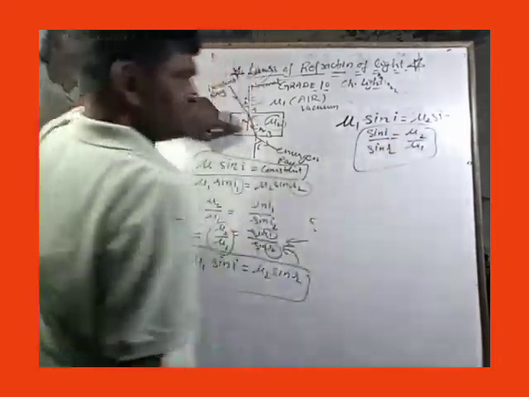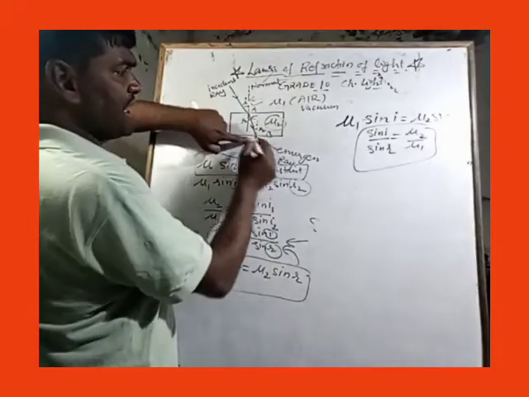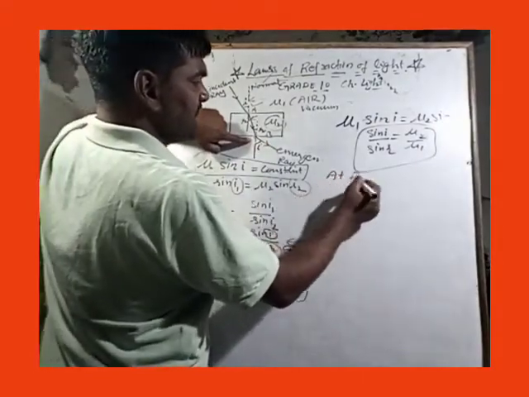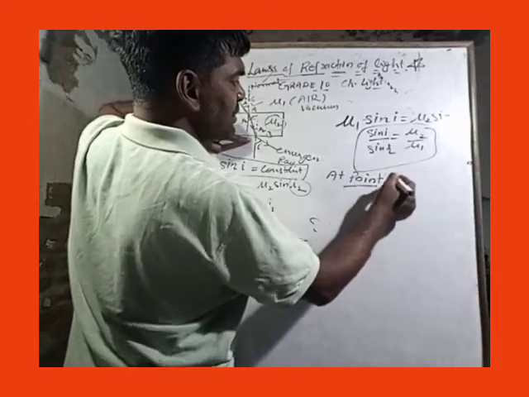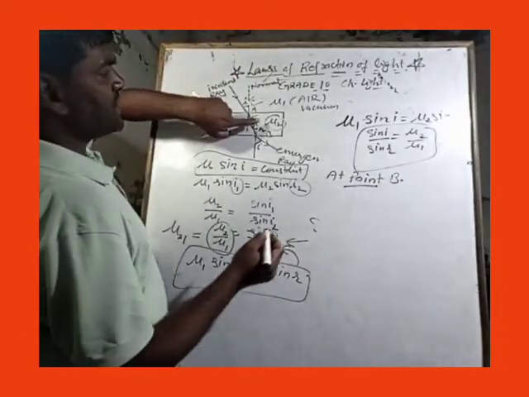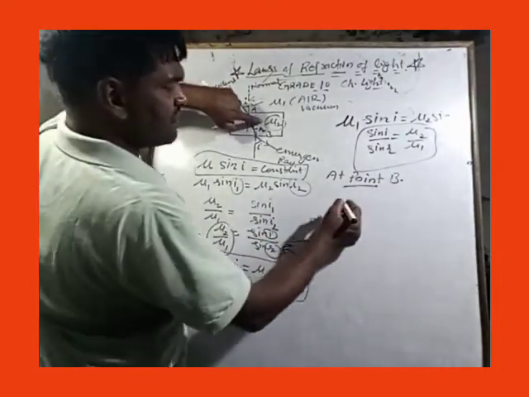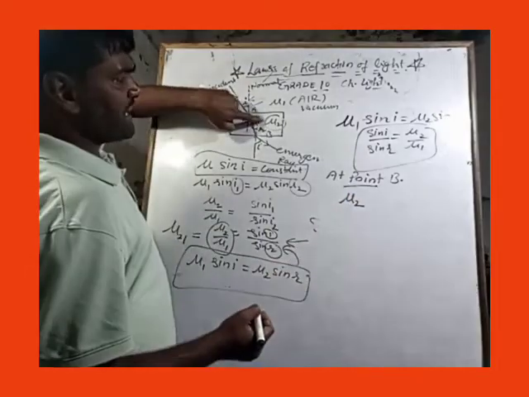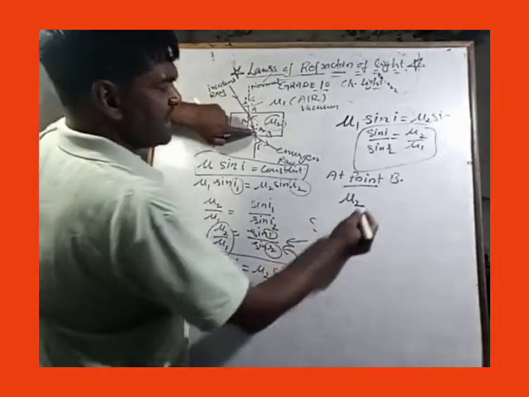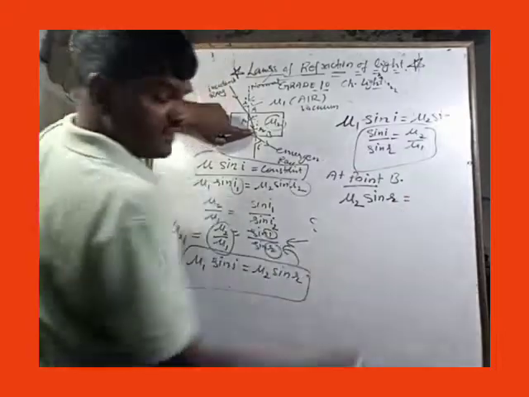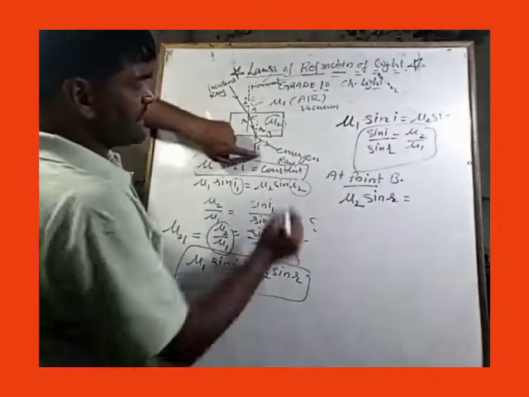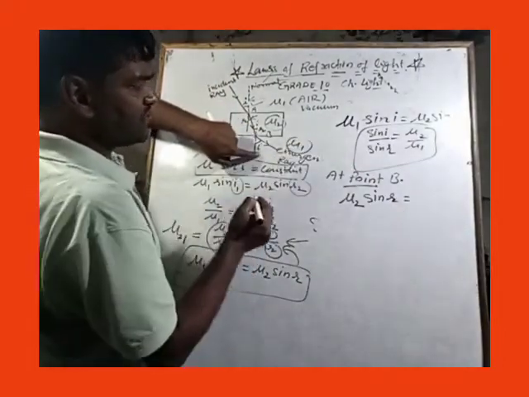Let's try to apply it at point B. If we want to apply Snell's law at point B, how is it going to take place? We have to start from this medium, and for that mu2 is the refractive index, and instead of sine I, sine of r is there. Further we are going to the next medium where the refractive index is mu1 again.